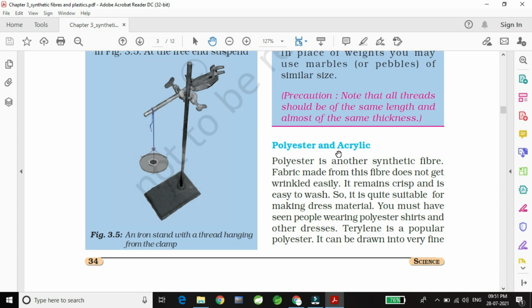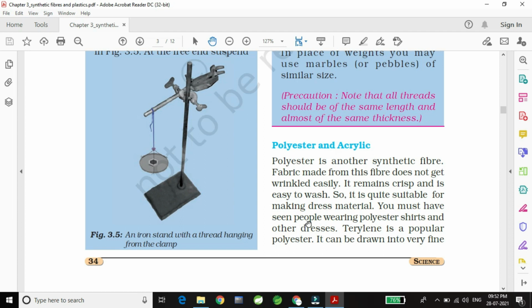Mostly, polyester dresses are used by females, and males sometimes, if they are going to a party or a function, wear a polyester shirt which is very shining. It will never get wrinkled, and it is also easy to wash. So it is quite suitable for making dress materials.